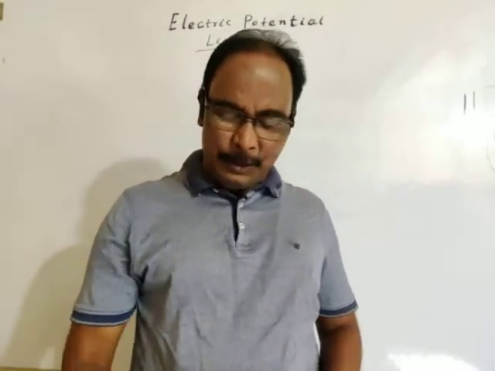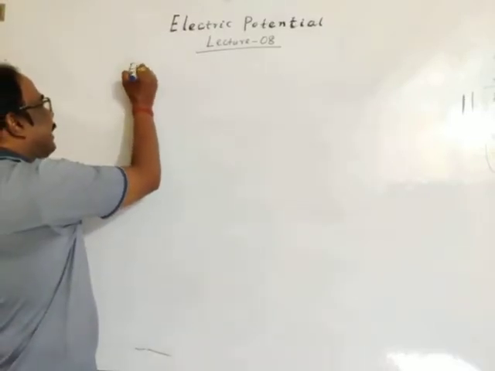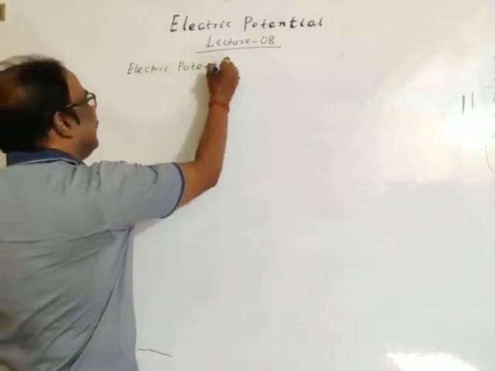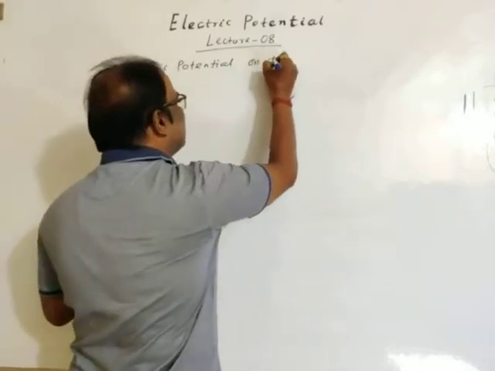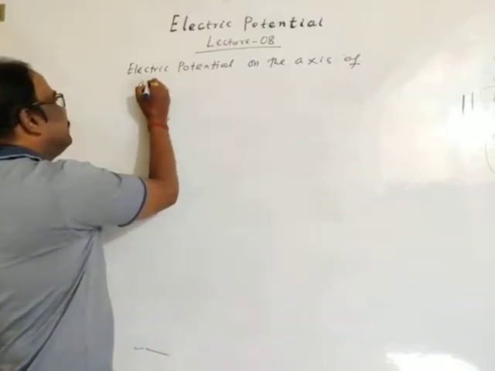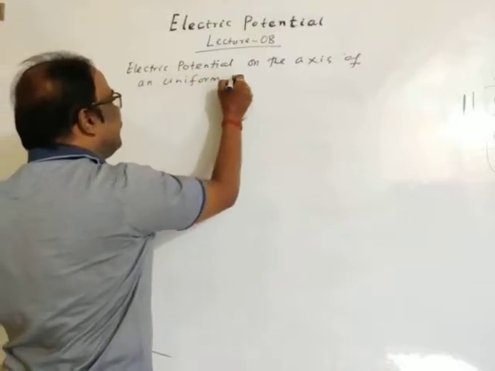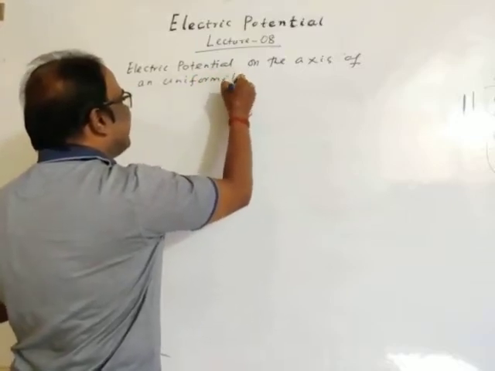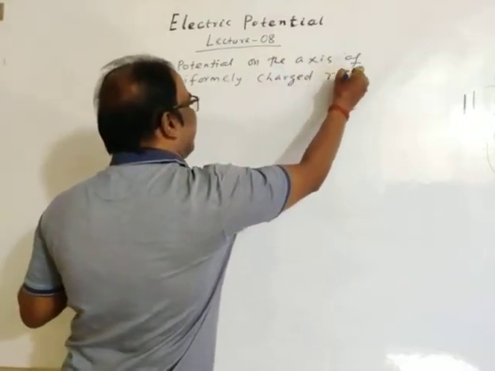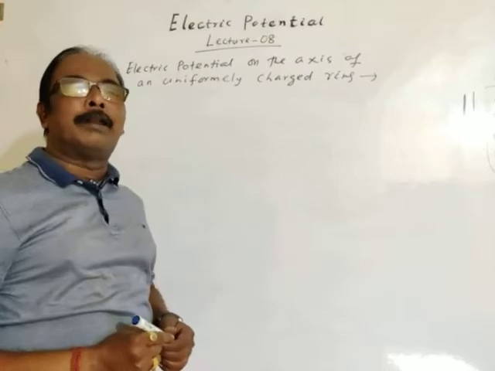In this lecture we will find the expression for electric potential on the axis of a uniformly charged ring. We will find the electric potential on the axis of a uniformly charged ring.